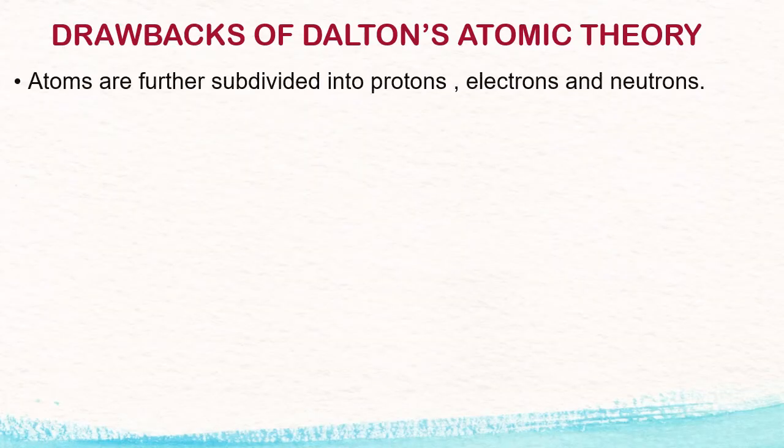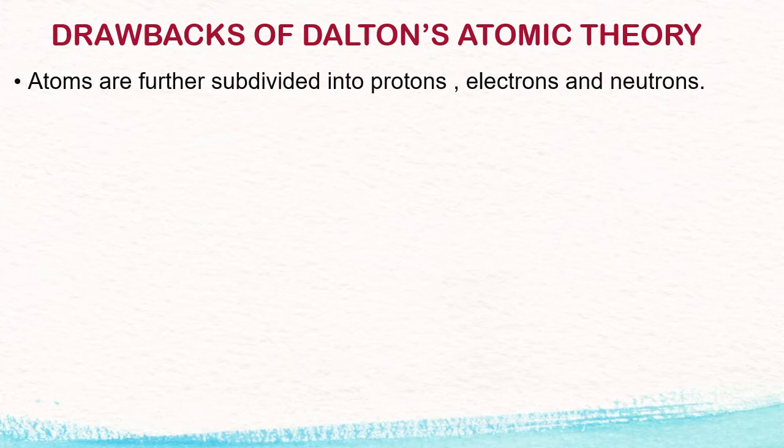Drawback number 1. An atom is the fundamental indivisible particle of matter. Here, the word indivisible is the major drawback of Dalton's atomic theory, because we are living in the world of electrons, which are part of atoms.